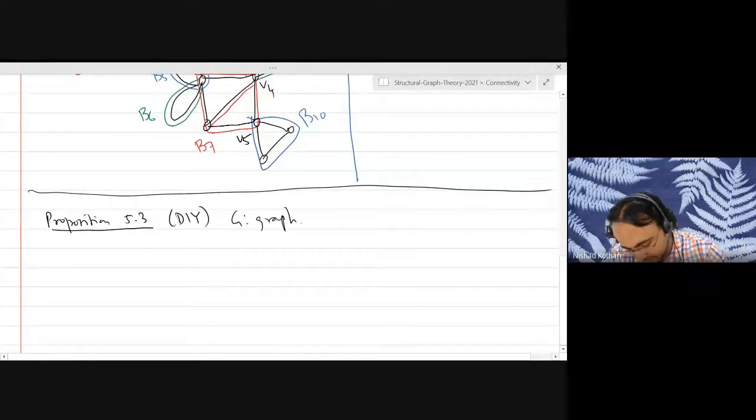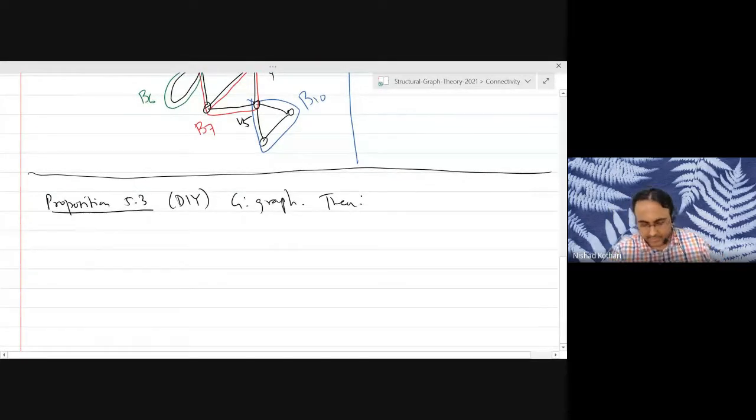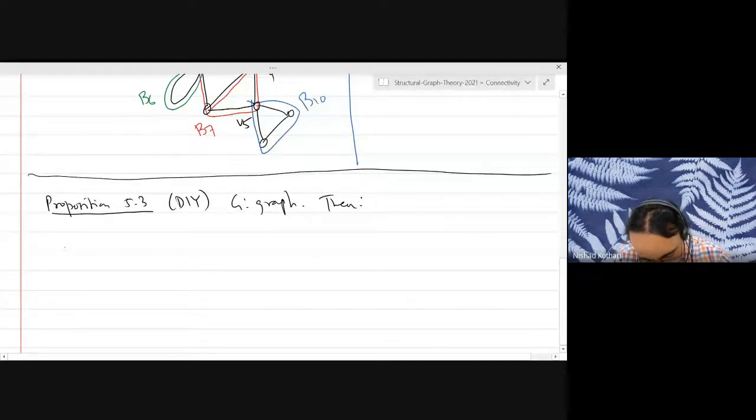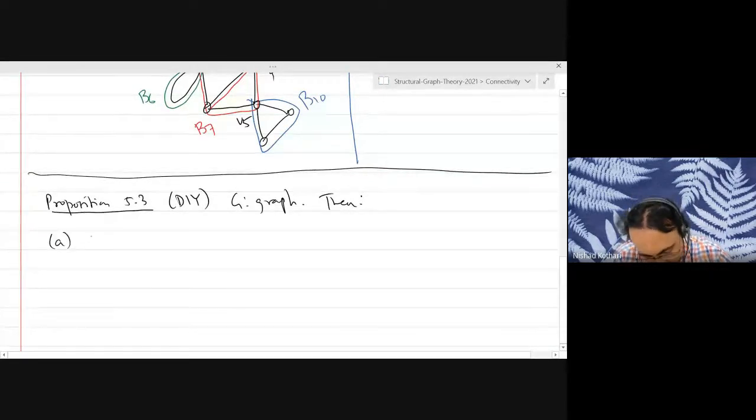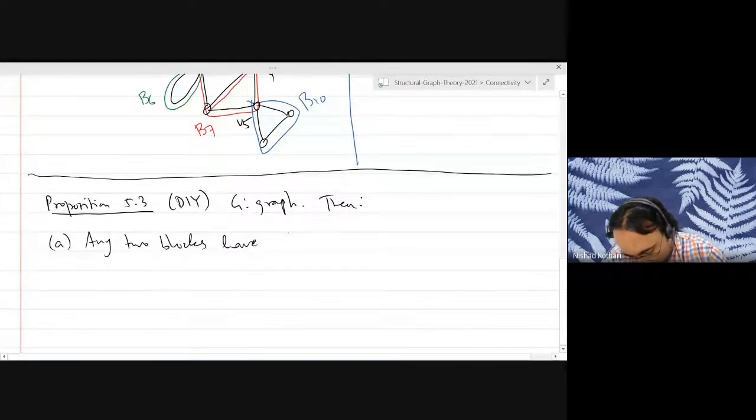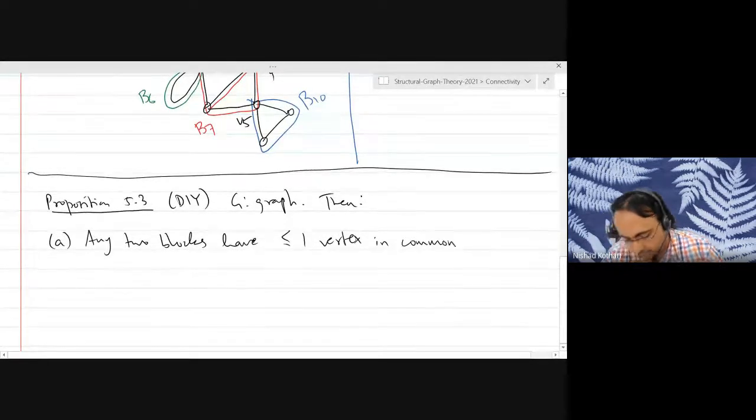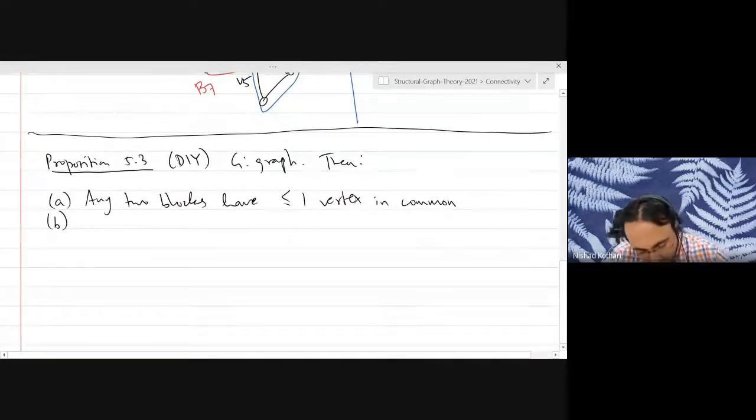Yes, that's right. So here is a proposition on which many of these things rely, and I'm not going to prove this. It's easy, and you should try it on your own. For any graph, any two blocks have at most one vertex in common. If they have more than one vertex in common, then you will get a contradiction using some argument. So any two blocks will have at most one vertex in common.